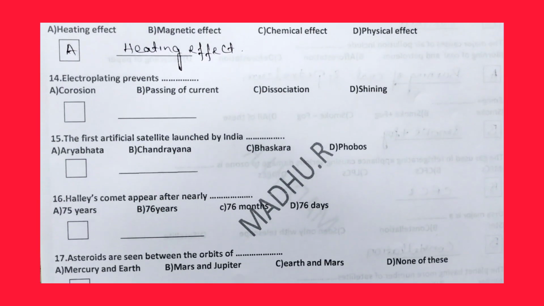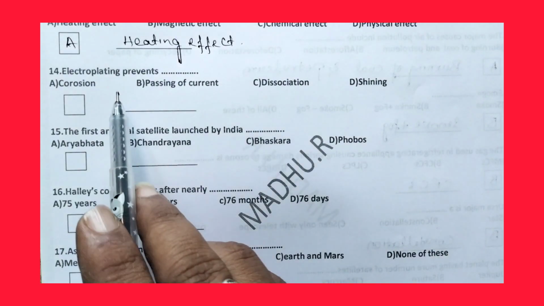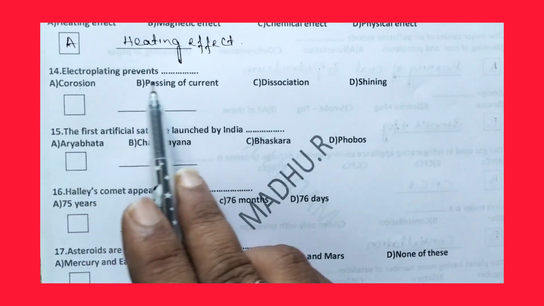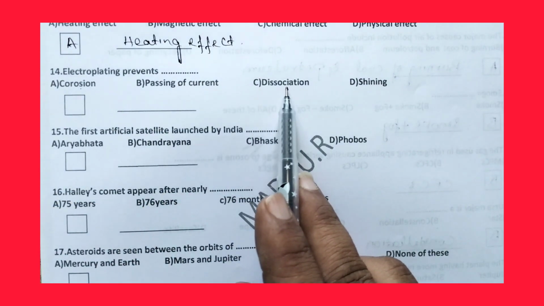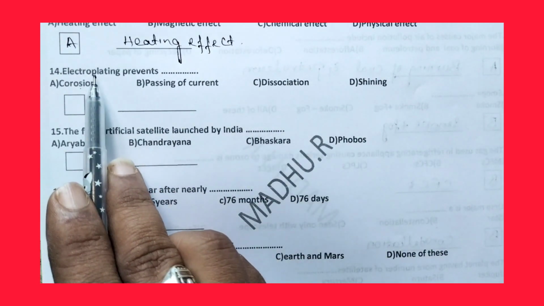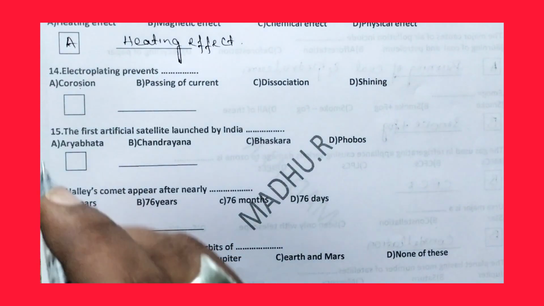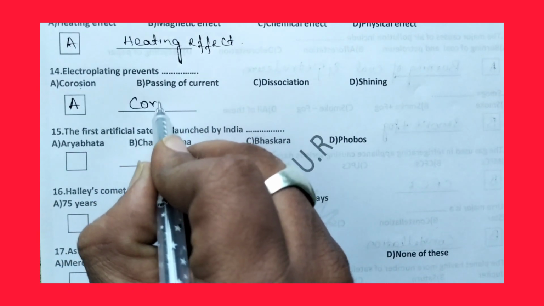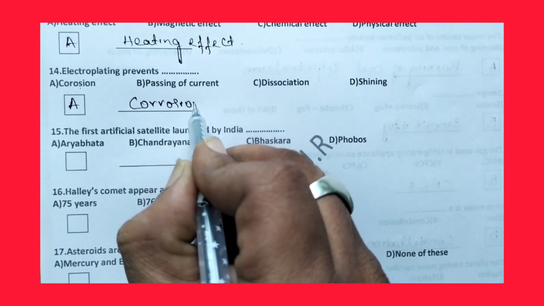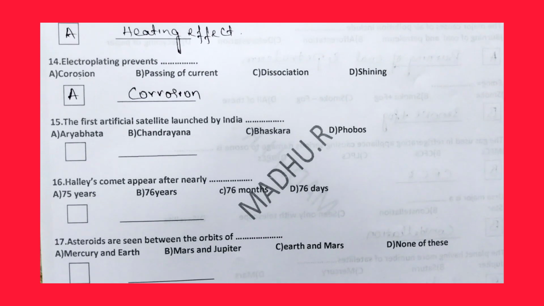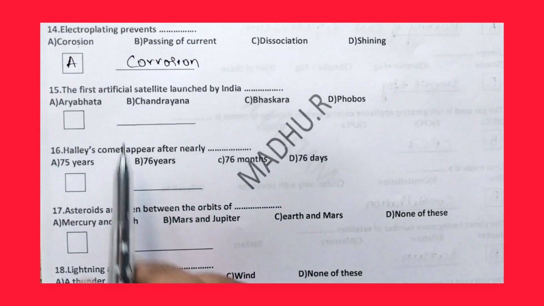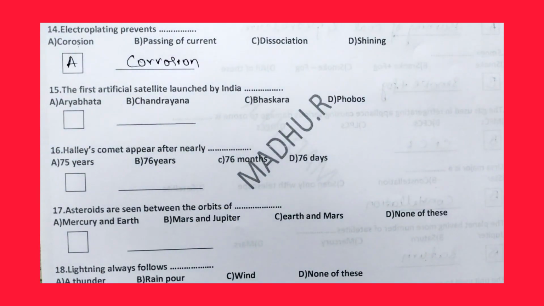Then coming to the 14th question: electroplating prevents dash. Corrosion, passing of current, dissociation, shining. We use electroplating to prevent corrosion. So for the 14th question, the right answer is option A, corrosion. Corrosion is the spoilage of metal. To avoid corrosion, we use a method called electroplating.